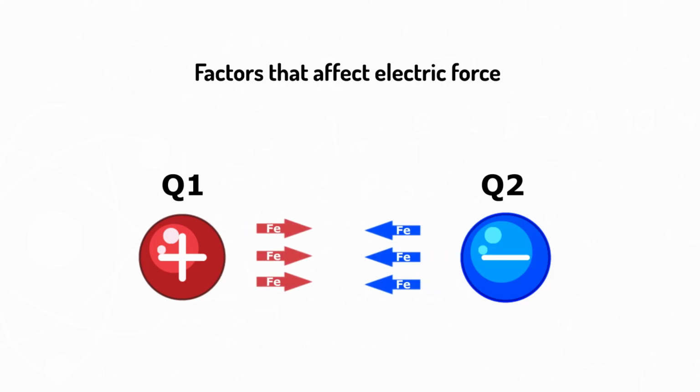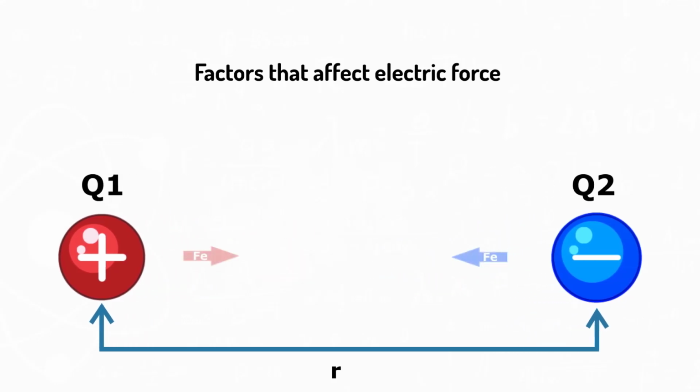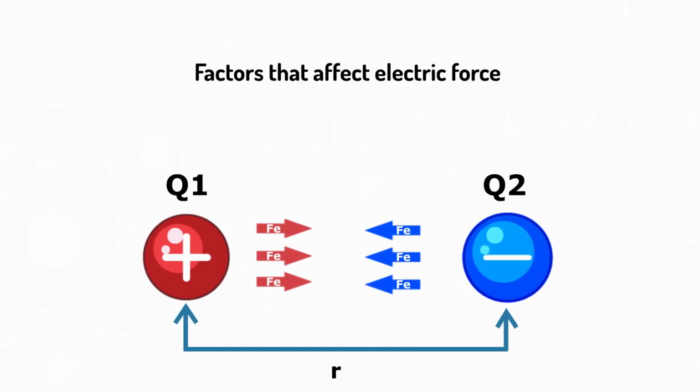Coulomb also found that the electric force is also affected by 2. The distance between the charges. When the distance between two charges increases, the electric force between them decreases, and when the distance decreases, the electric force increases.